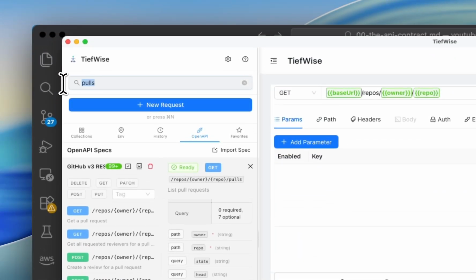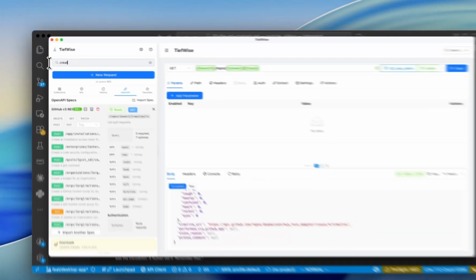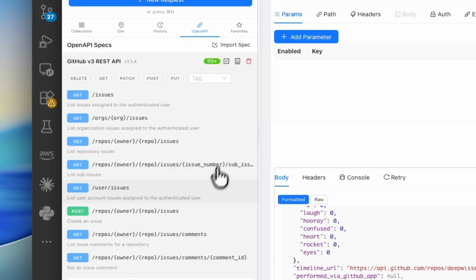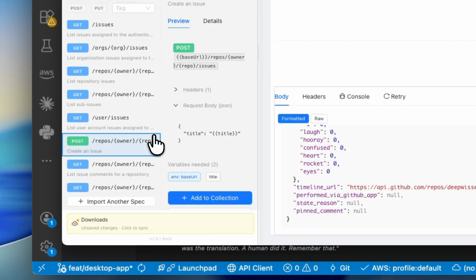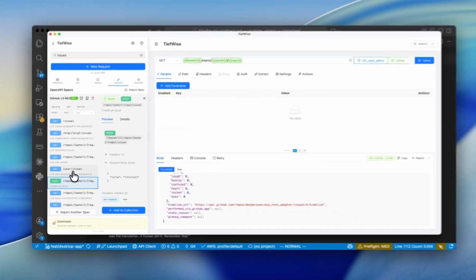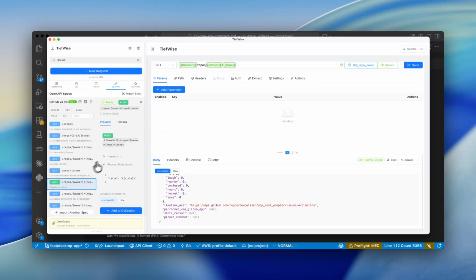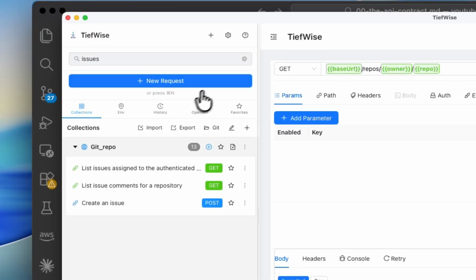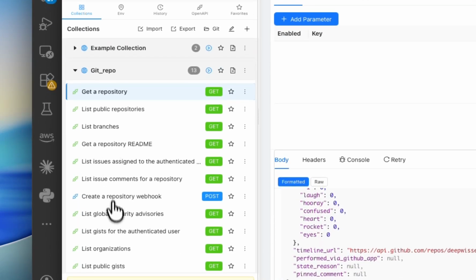Let's look at creating an issue. So this is, for example, POST create issue. If you want to create an issue, use this one. If you want to know user issues, there are different APIs you can use. I added it to my collections. I created my collection, and once you have it, you can see these are my Git collections and my first Git repository.